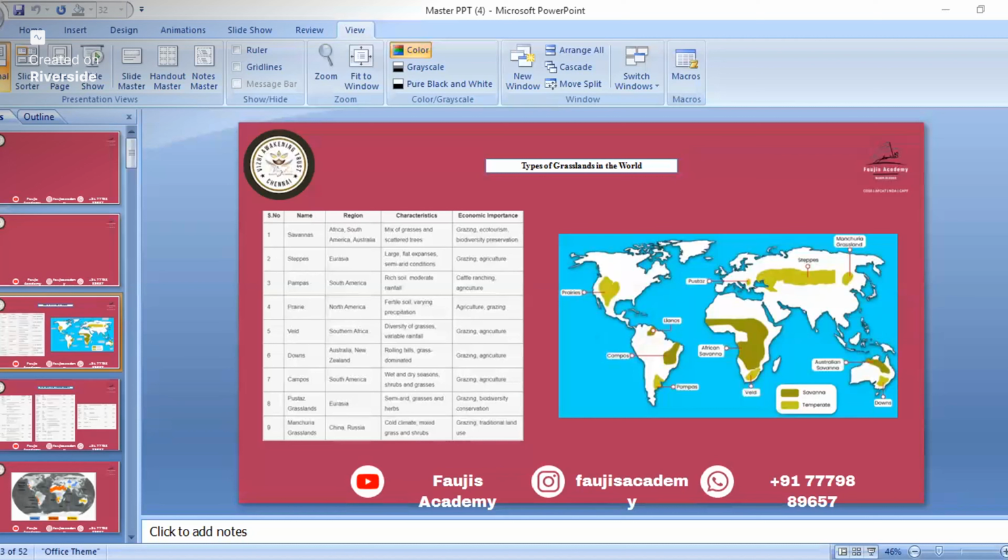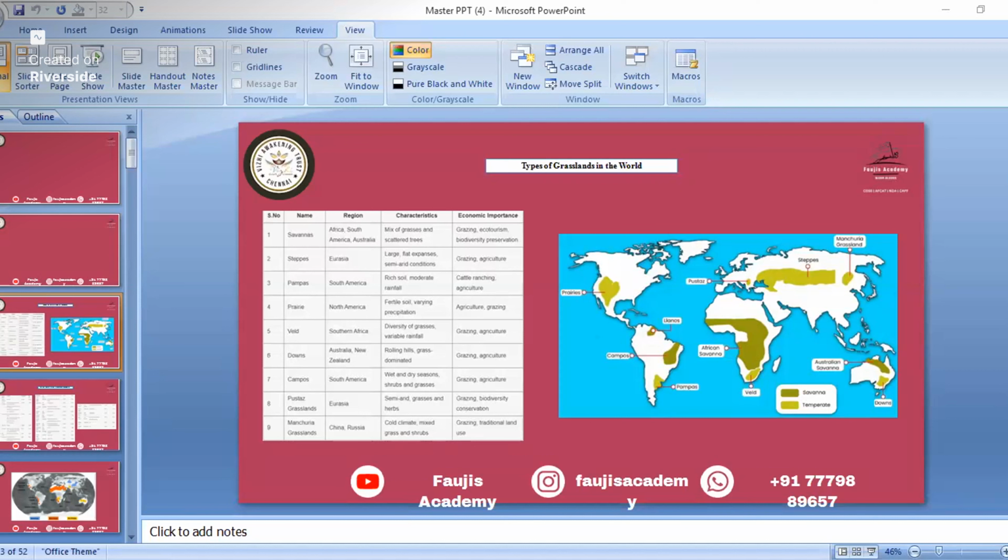If we are doing batches for CDS, questions might come in some other way. Savanna grassland is located in the Africa, South America, and Australia region, but in CDS questions they might ask in which countries. They might give some country options, like 3 country names in one option and 4 country names in the second option, and ask in which country it is located. We'll do that when we are doing the serious batches.